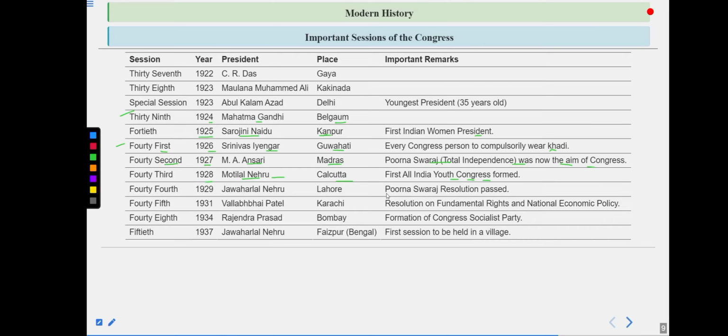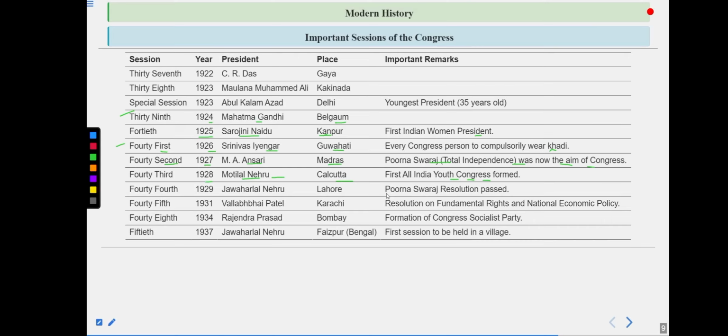There is a back history of the Simon Commission. In 1919 the Government of India Act came, which was famously known as the Montague-Chelmsford Reforms, and according to this act, ten years after it came, a committee would be formed, and this committee would take care of what should be done regarding the further acts that would be used to rule the country.